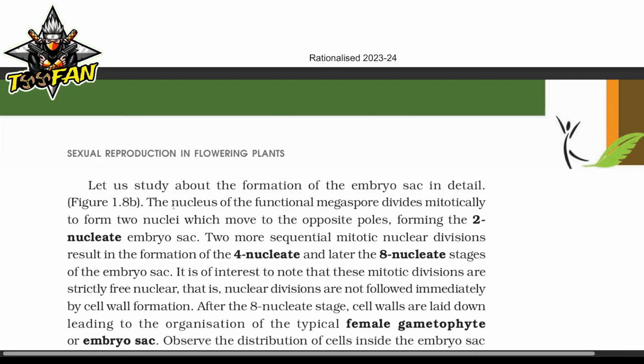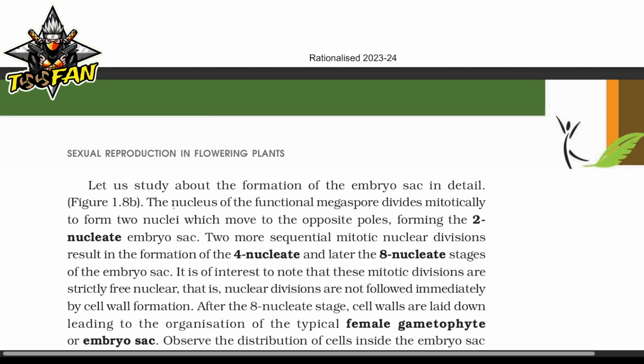So there is a question which you can deal with. Let us study the formation of the embryo sac in detail. The nucleus of the functional megaspore divides mitotically to form 2 nuclei which move to the opposite poles, forming the 2 nucleate embryo sac. The 2 more sequential mitotic nuclear divisions result in the formation of the 4 nucleate and later the 8 nucleate stage of the embryo sac.